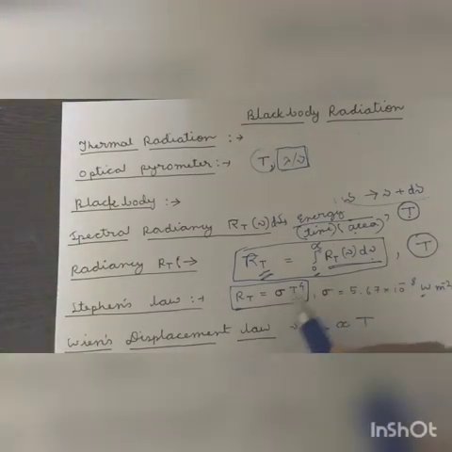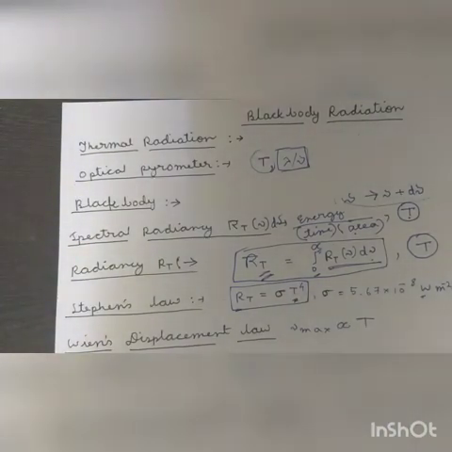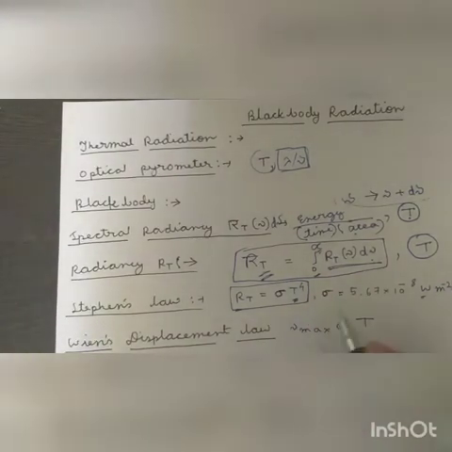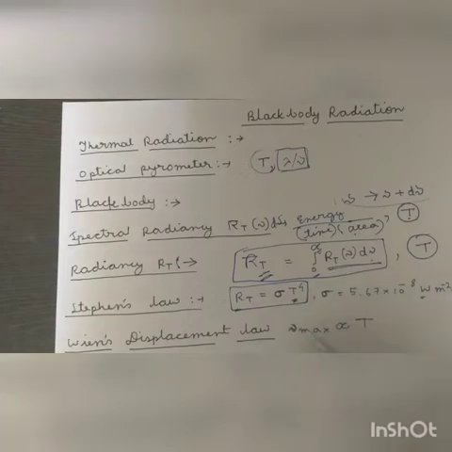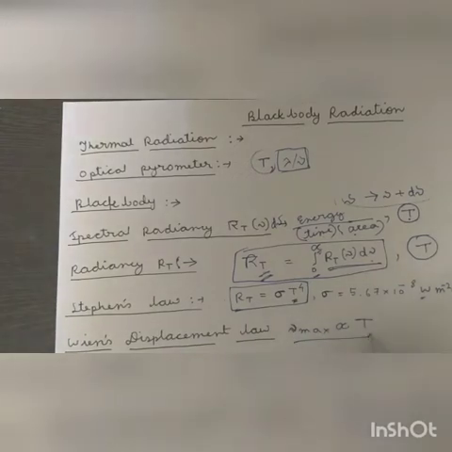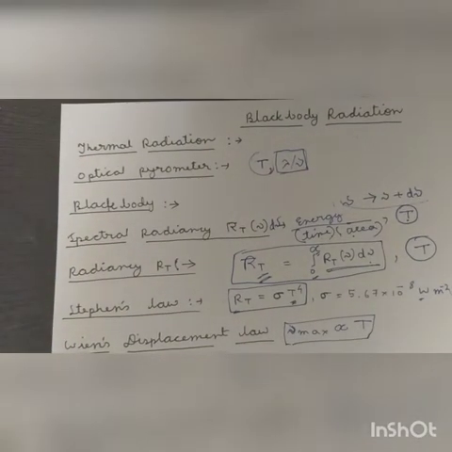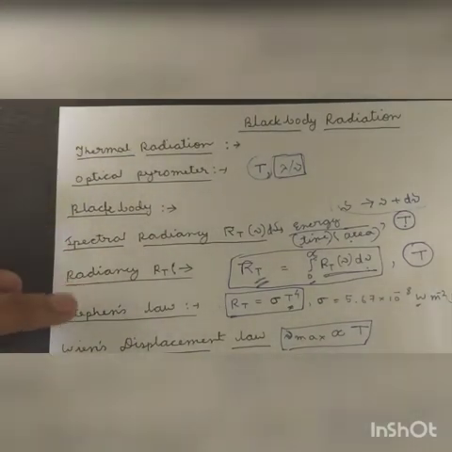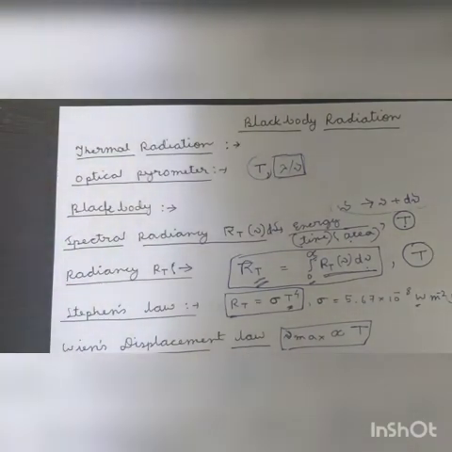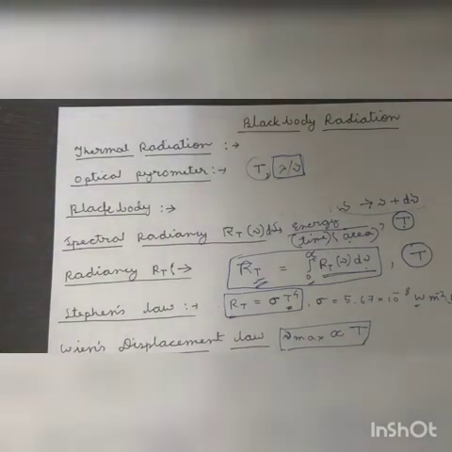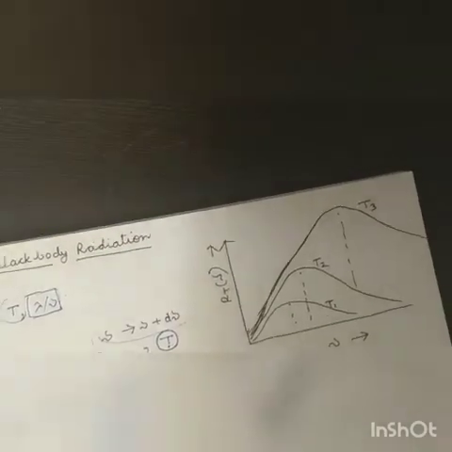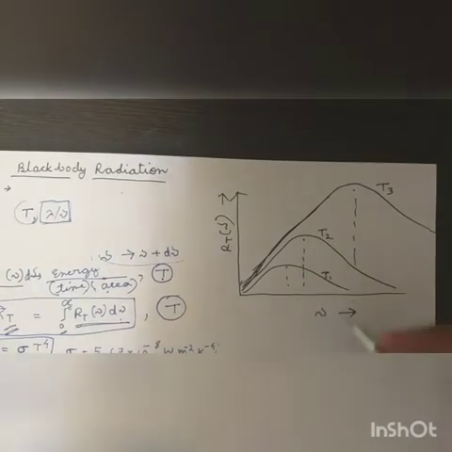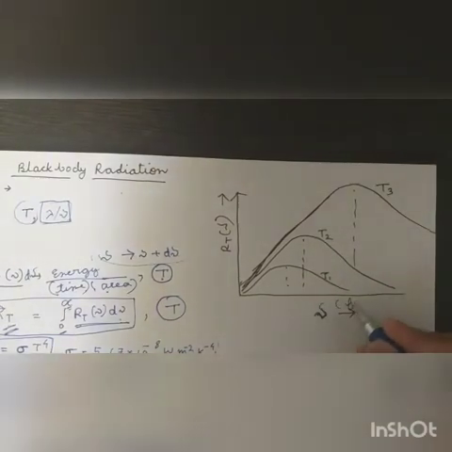Because there is a temperature dependence. Another law is Wien's displacement law, that is nu max. We will see what nu max is very soon. Now, for describing both laws, we will have to look at the experimental graph of the spectral radiancy versus nu, that is the frequency.